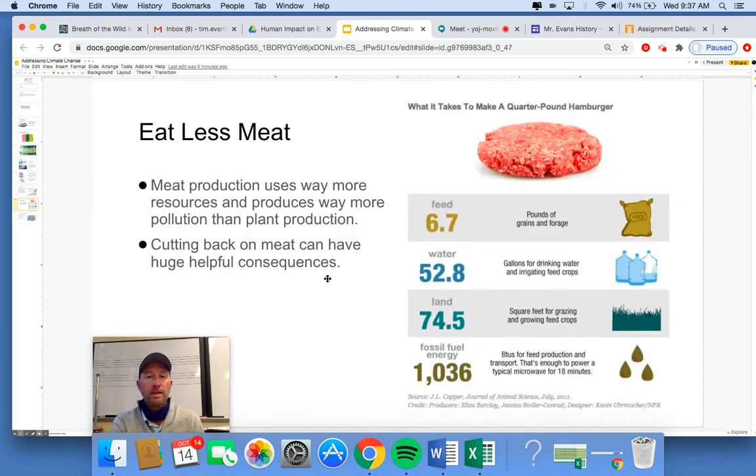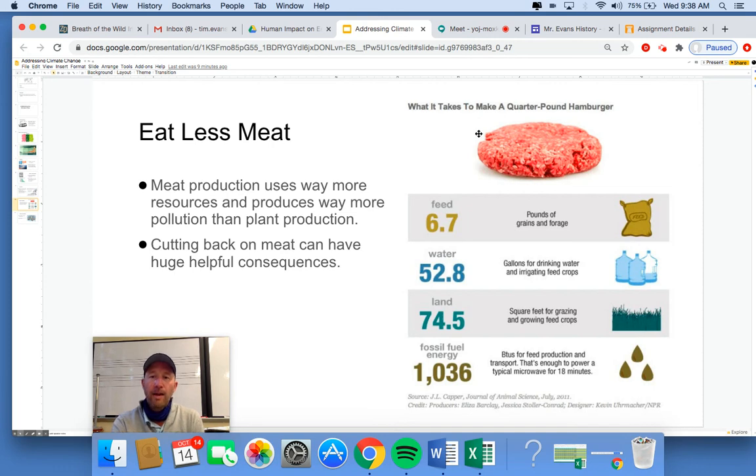Eat less meat. I mentioned this yesterday. Our diets are terrible. Meat production is terrible for the earth. It's also really not that good for your health either. I'm not saying become a vegan or vegetarian, but try to cut down on it. Because look at this: a 1/4 pound hamburger takes over 6.5 pounds of grain, 53 gallons of water, 75 square feet of land, and tons of energy to produce just a 1/4 pound hamburger.